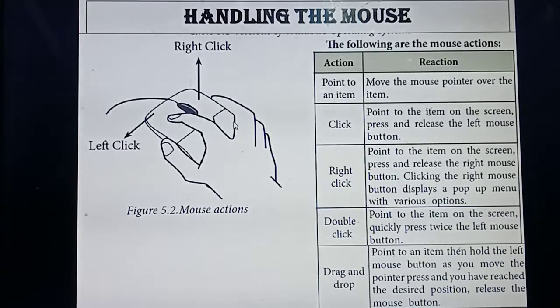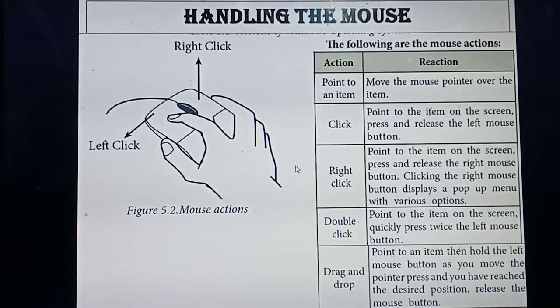Mouse actions. The first action, listen, is point to an item. What's the meaning of point to an item? Move the mouse pointer over the item. For example, have you seen that arrow mark? This is called the mouse pointer. I am pointing at the words right click. What's the use of the pointer? It is mainly used to move.